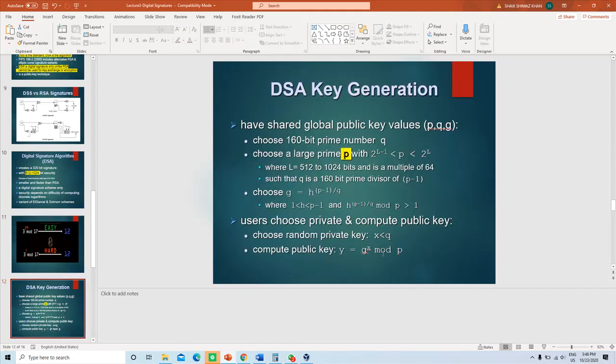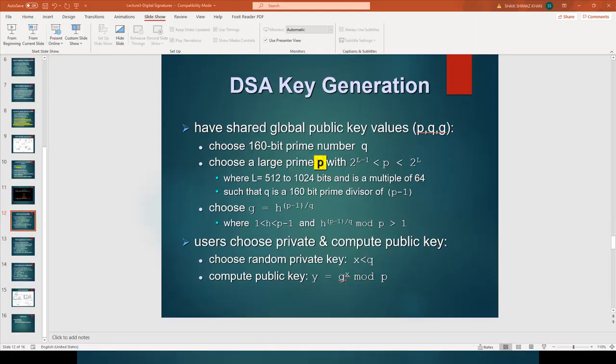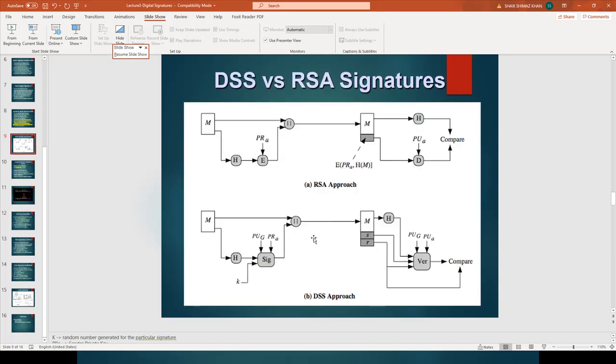Now let us discuss DSA key generation under the DSA algorithm. Just now we saw the DSS approach.